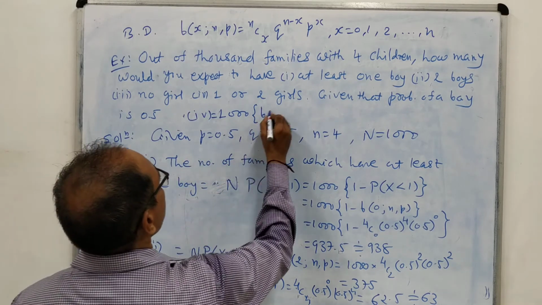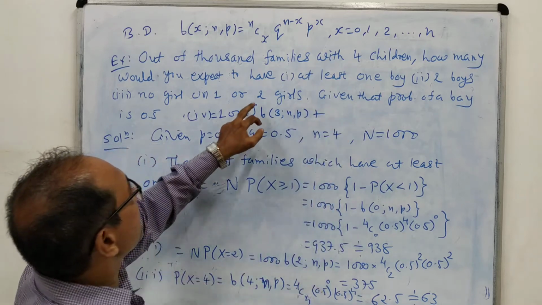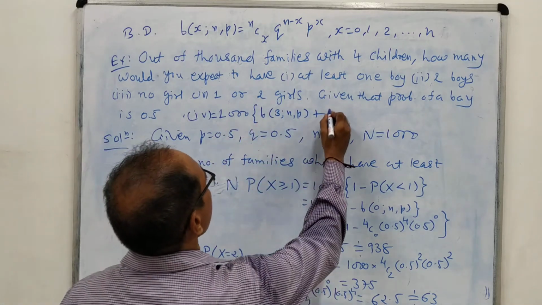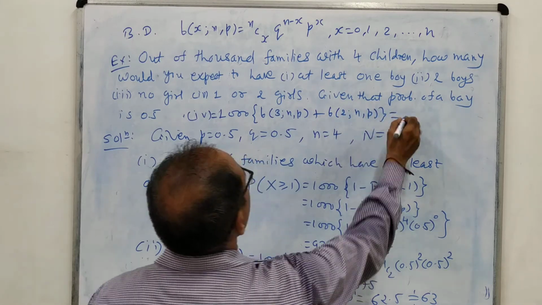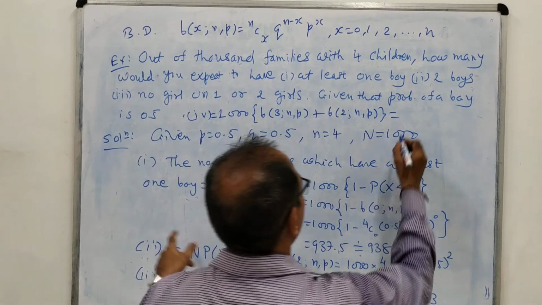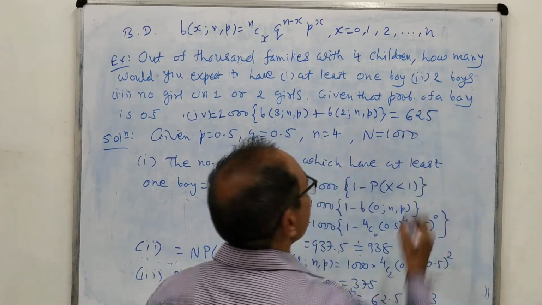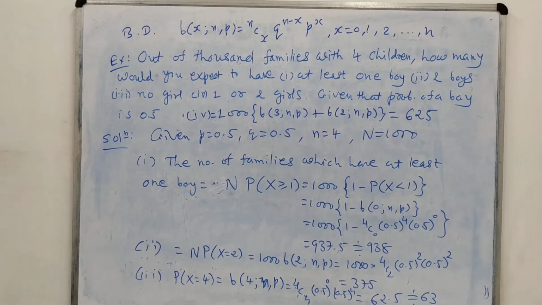Three boys means this probability is 4C3 P. Plus if it has two girls, that means it has two boys. So the probability will be 4C2 P. So you can find out this value as we have done in the other three parts. So the answer will be 625. Okay. So this is also a very simple question.